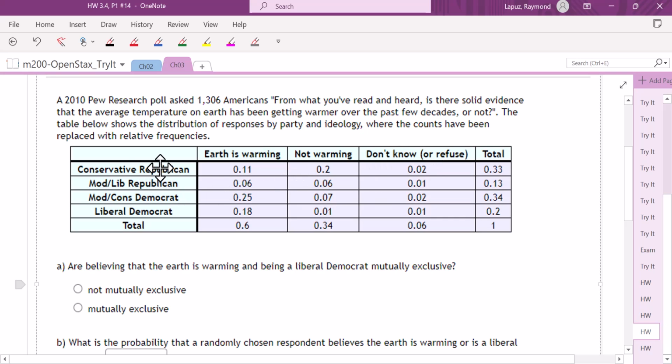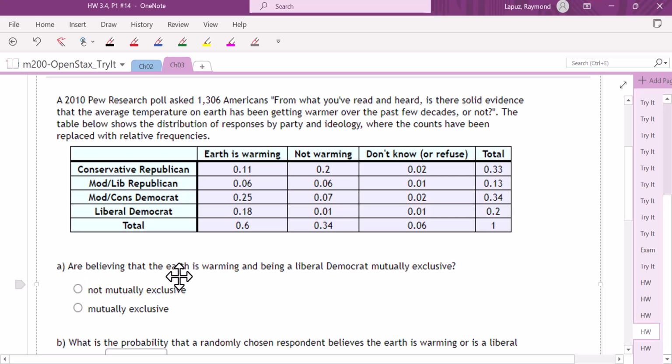And then the columns are listed as conservative Republican, moderate liberal Republican, moderate conservative Democrat, and liberal Democrat. We have the row totals and the column totals, and again the grand total is 100%, which is just denoted by 1.